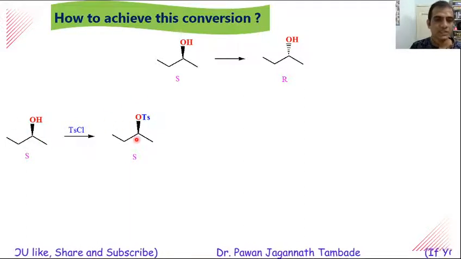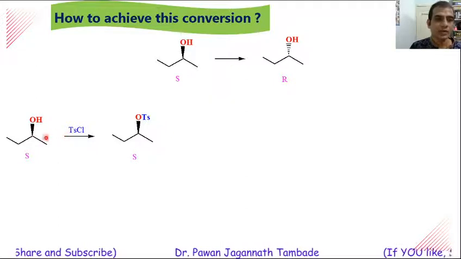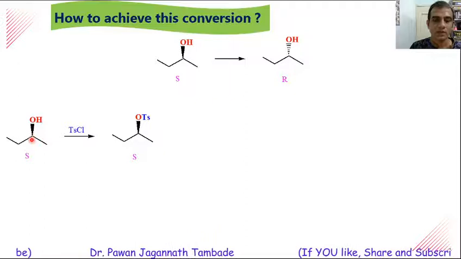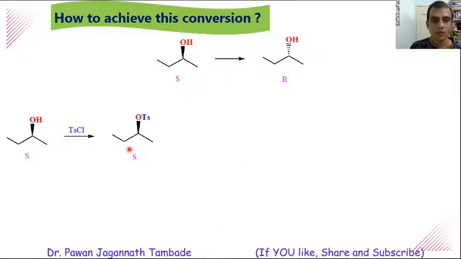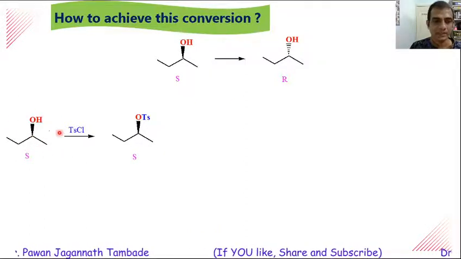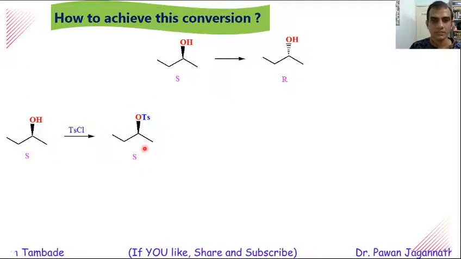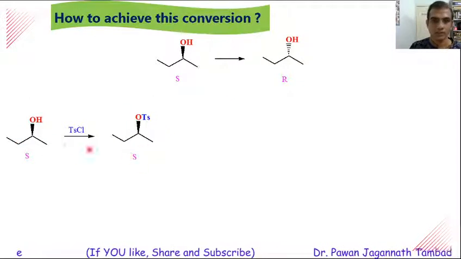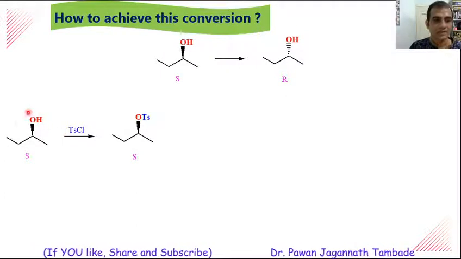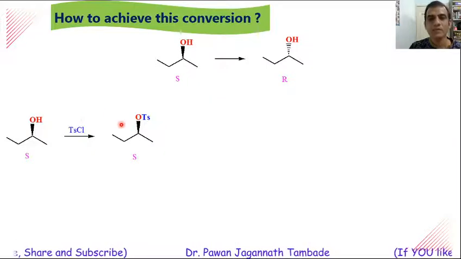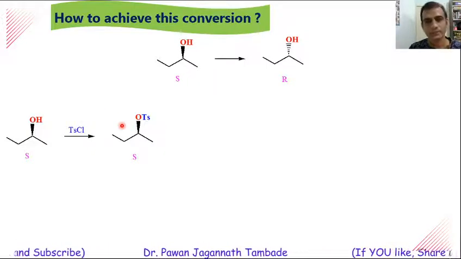Now if you look, this reaction is not occurring at the chiral carbon atom, and because of that there is no change in stereochemistry. When we start with S molecule, we will get S molecule as a product. So this is the first step. We want to convert this sluggish leaving group into a better leaving group. So OH is converted into OTs.